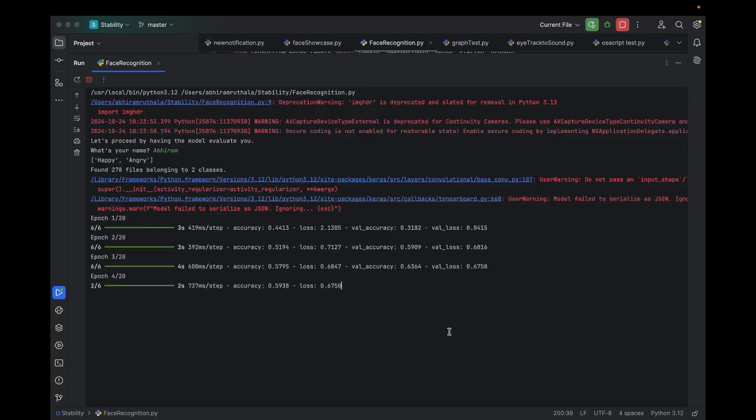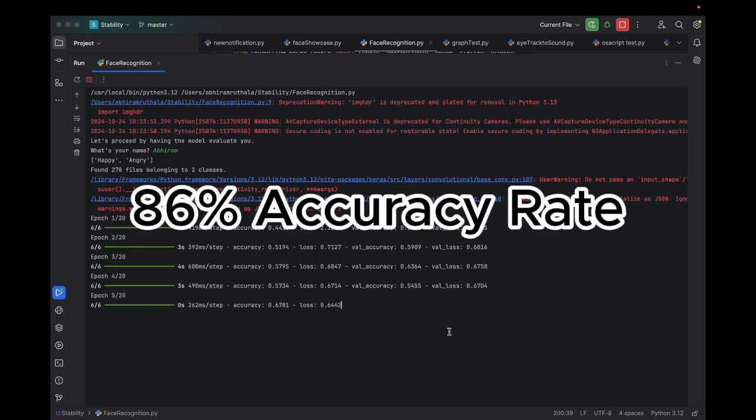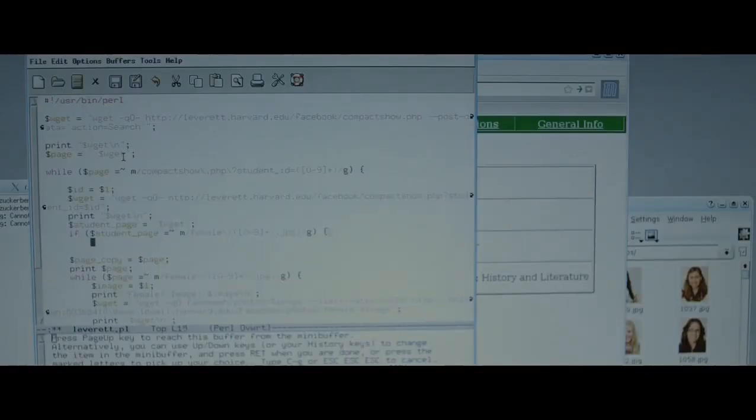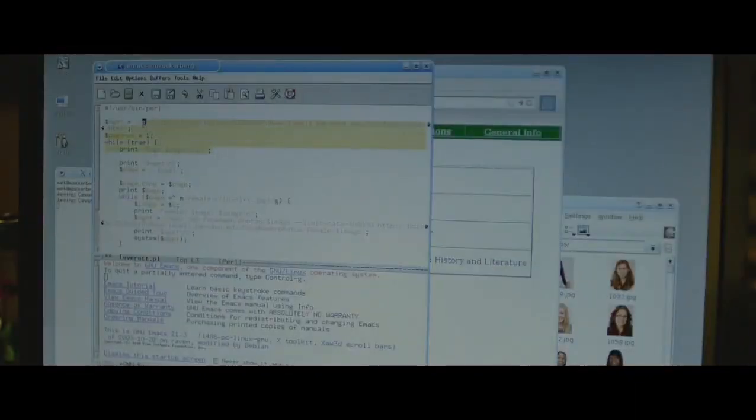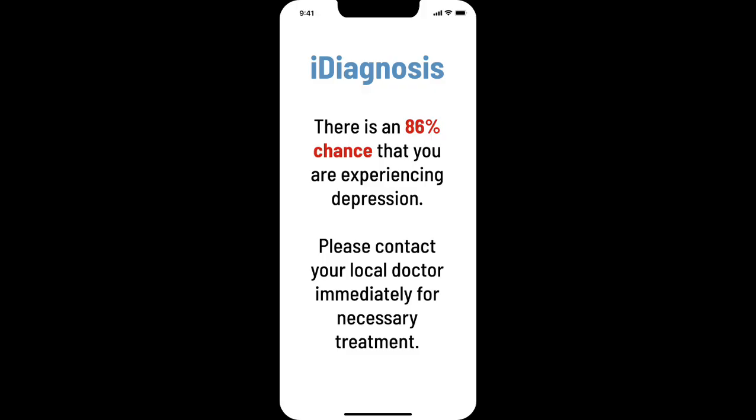The AI model classifies whether or not the user is experiencing depression with an 86% accuracy rate by using a powerful machine learning algorithm called a random forest algorithm. The result of the diagnosis is outputted onto the app through text for the user to see.